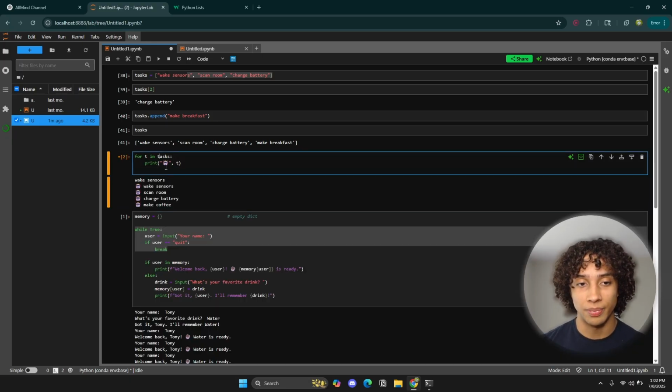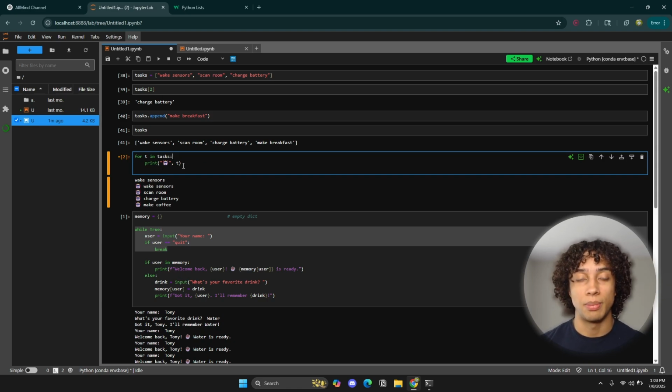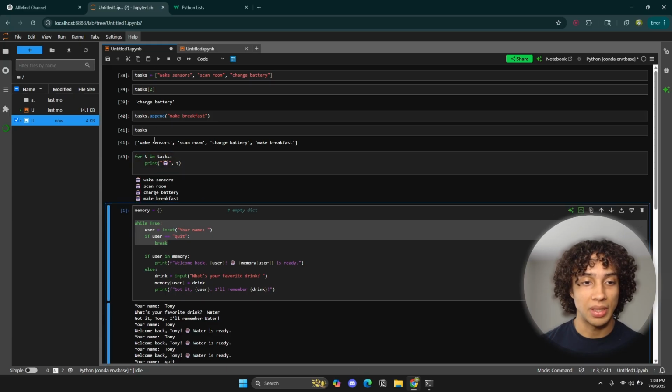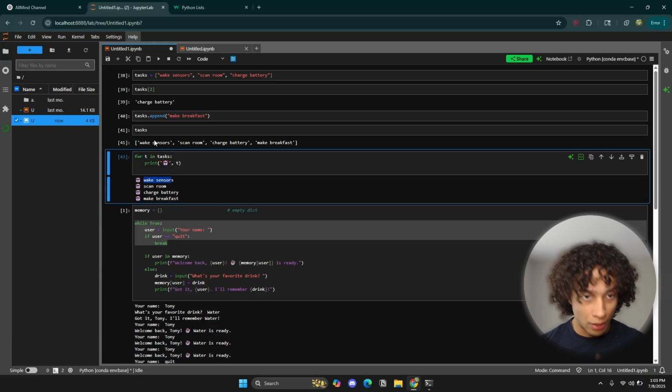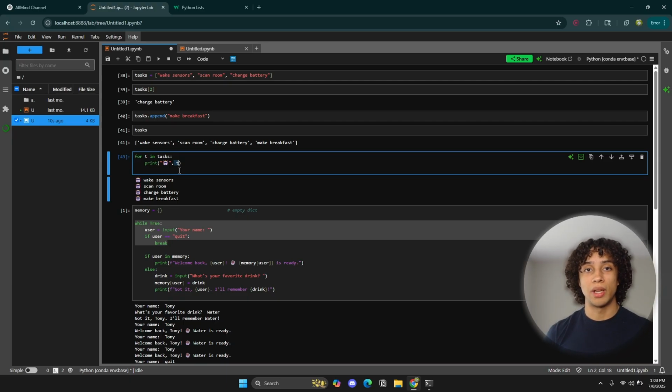Here's a more fun example, right? With a robot icon, getting back to our AI example. So for T in tasks, again, you can call it T, you can call it I, you can call the element whatever you want. Because the interesting thing about it is that you can actually call that element back. So if I run this example, it iterates over the first element, and it's going to print this icon right here, and it's also going to print the element. So you can actually tell Python to do something with that element, right?